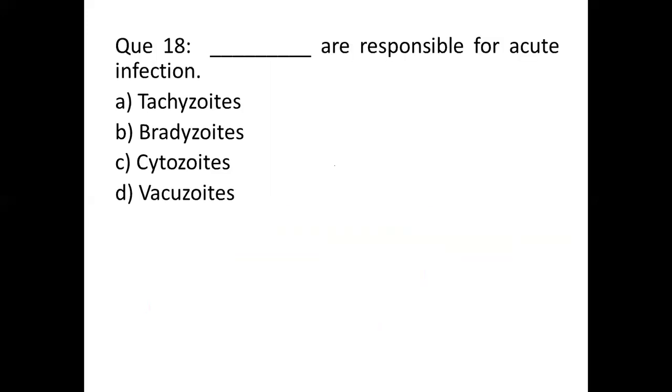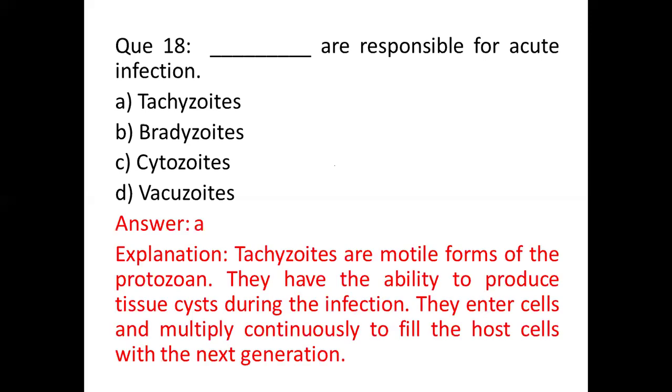Question number 18. Dash are responsible for acute infection. Option A, tachyzoites, option B, bradyzoites, option C, cytozoites, and option D, vacuozoites. All these stages are related with Toxoplasma gondii only. So the right answer is option A, tachyzoites. Tachyzoites are motile forms of the protozoa. They have the ability to produce tissue cysts during the infection. They enter cells and multiply continually to fill the host cells with the next generation.